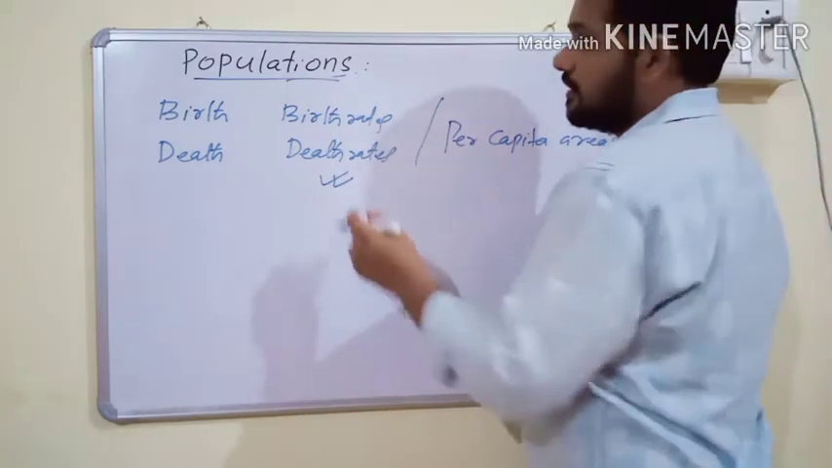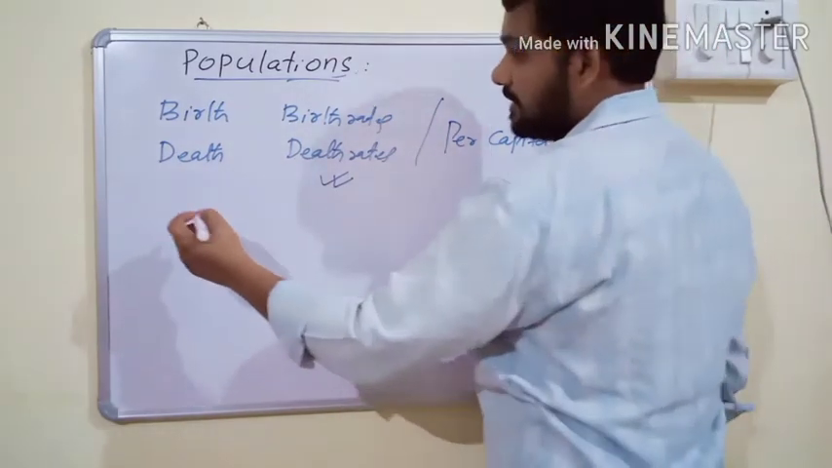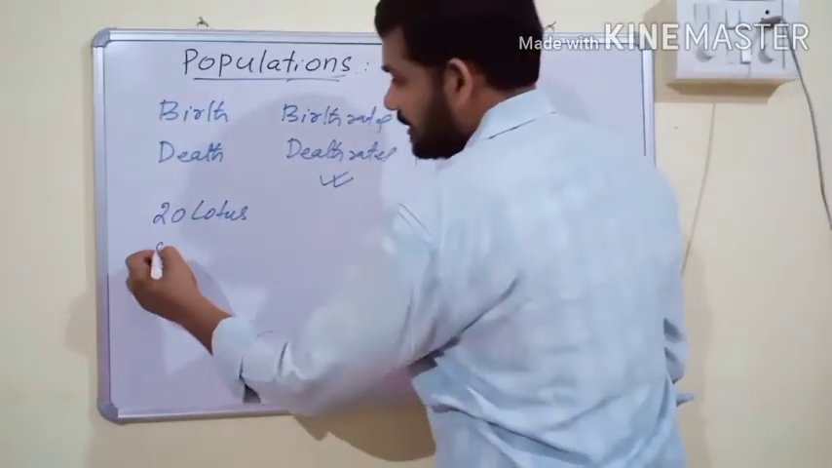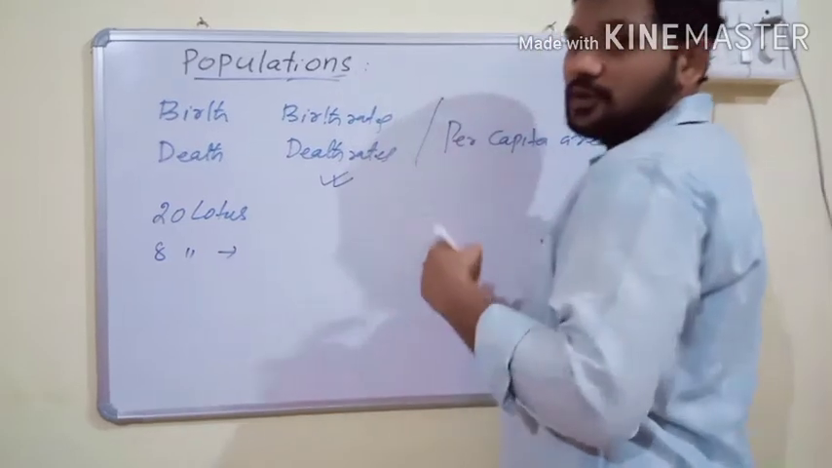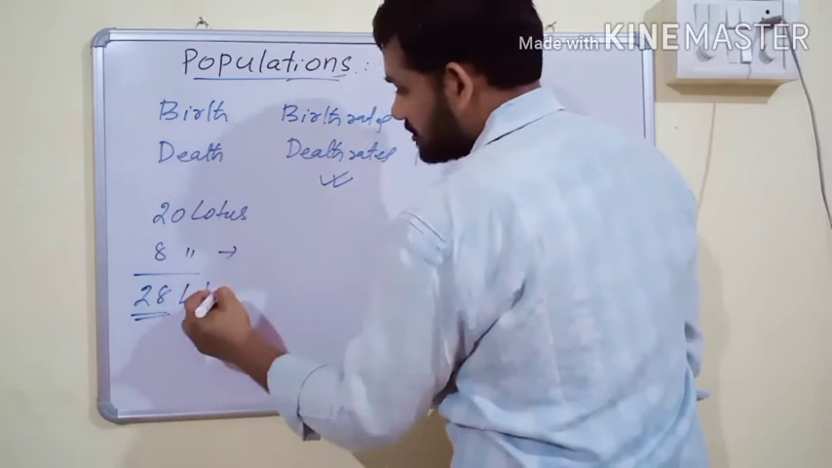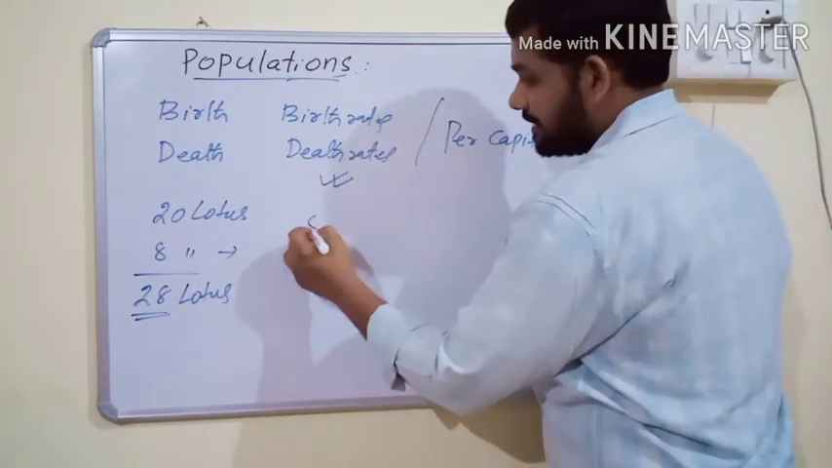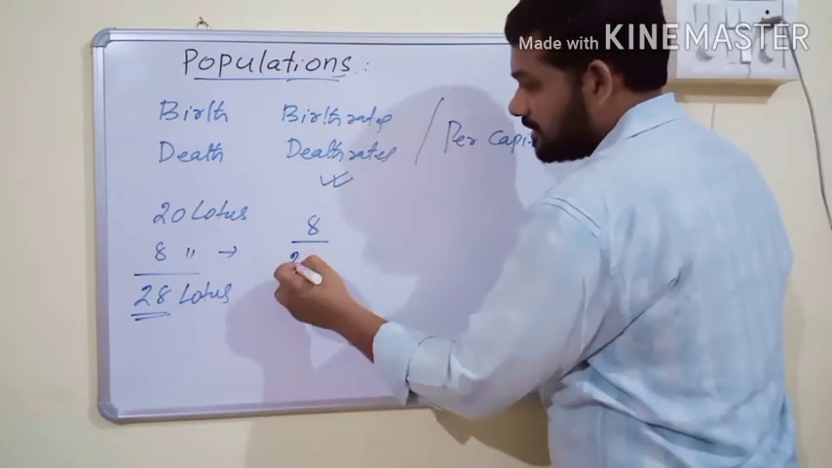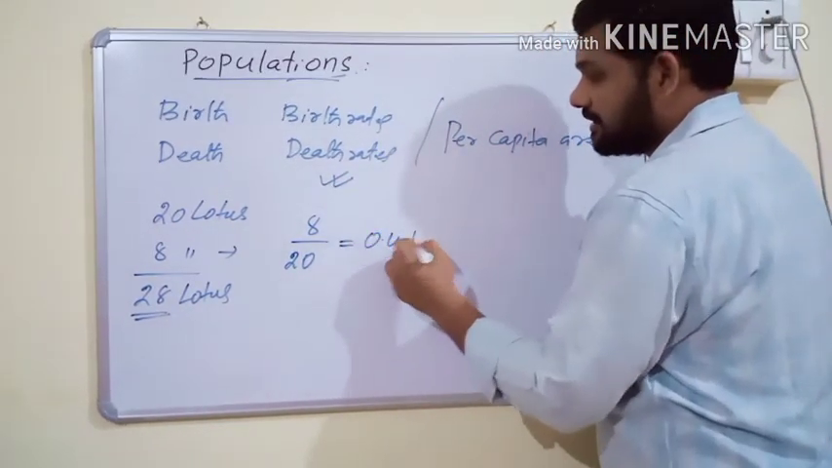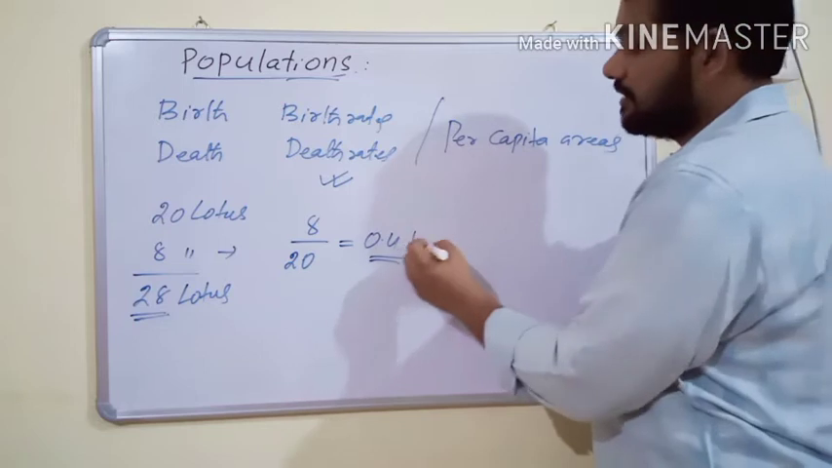How do we calculate the birth rates and death rates of different populations? For example, in a pond there were 20 lotus plants last year, and 8 new lotus plants were added through reproduction. What is the birth rate of lotus plants in the pond? That is 8, the newly formed individuals, divided by the number of previous individuals, 20. Then the birth rate of lotus plants is 0.4 per lotus per year.